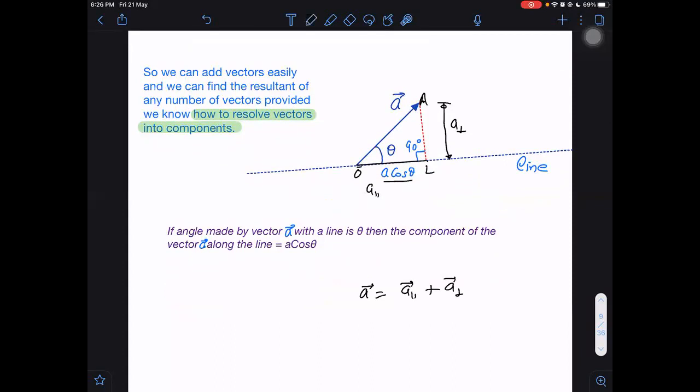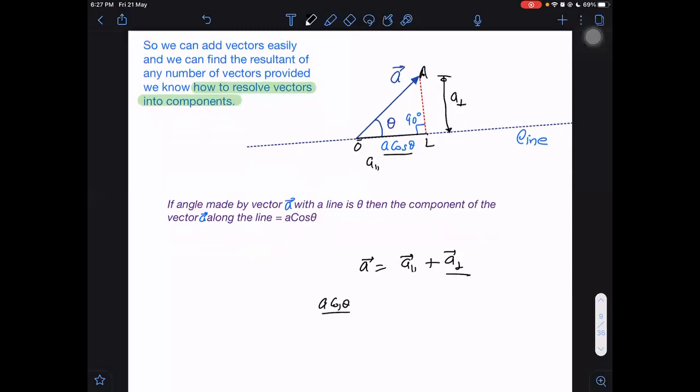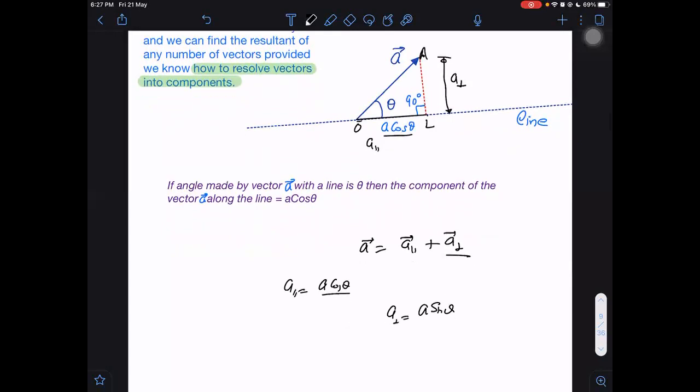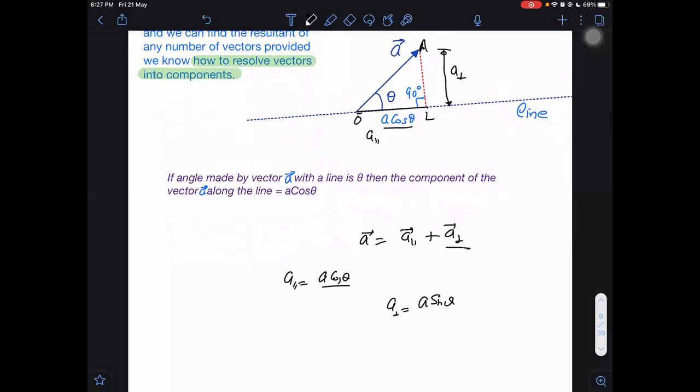Let us say some person is asking you to find out A parallel. How to find it out? All I need to do is take A cos theta. How to find out A perpendicular? A perpendicular I can find out by taking A sin theta. A perpendicular is A sin theta. Okay.